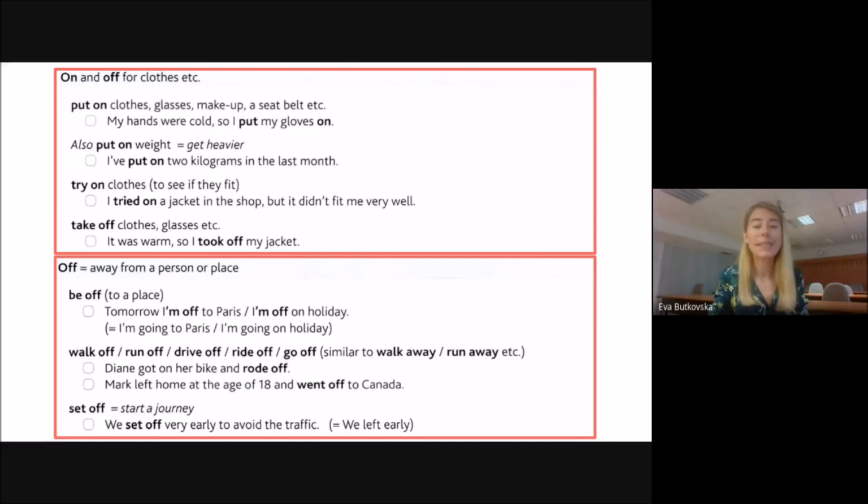Now I want you to take a minute and study these phrasal verbs. If you have any question related to these phrasal verbs, now is the time to ask.